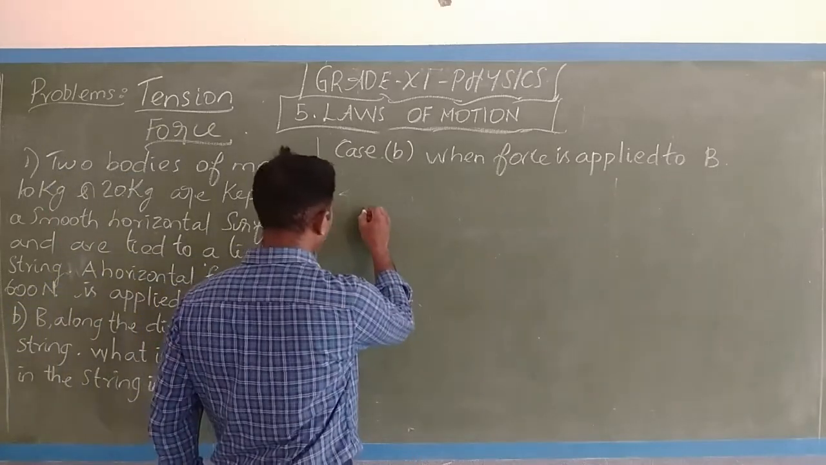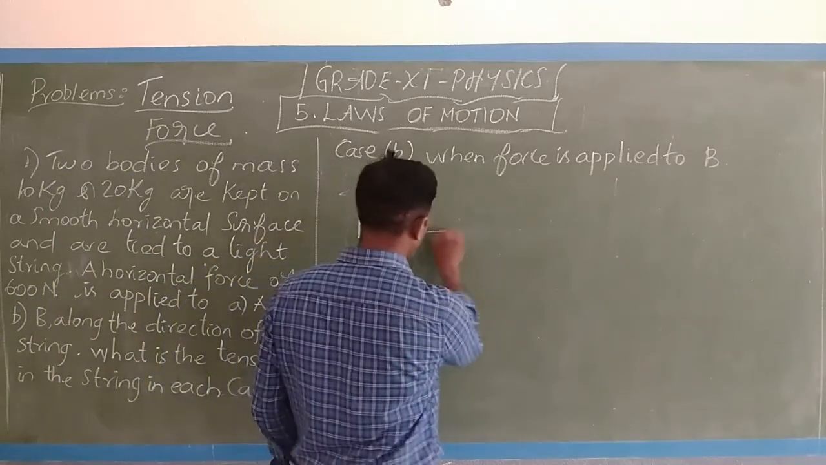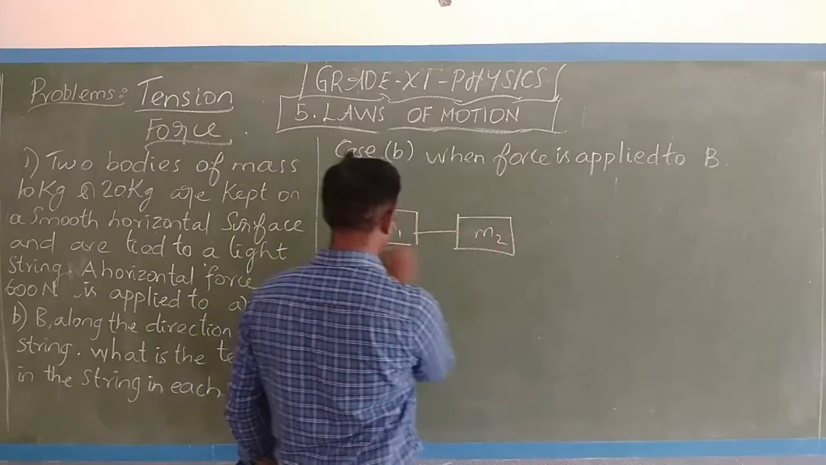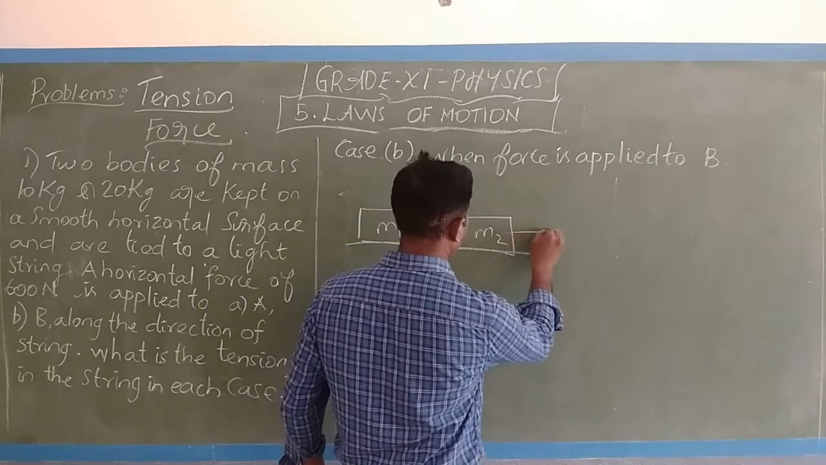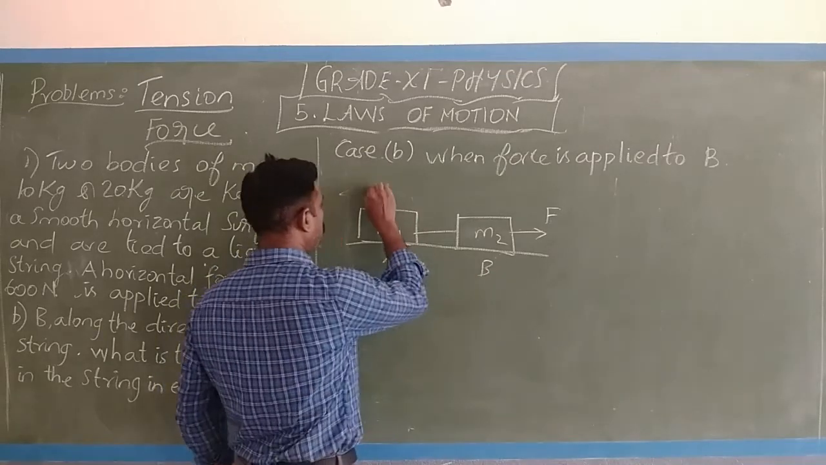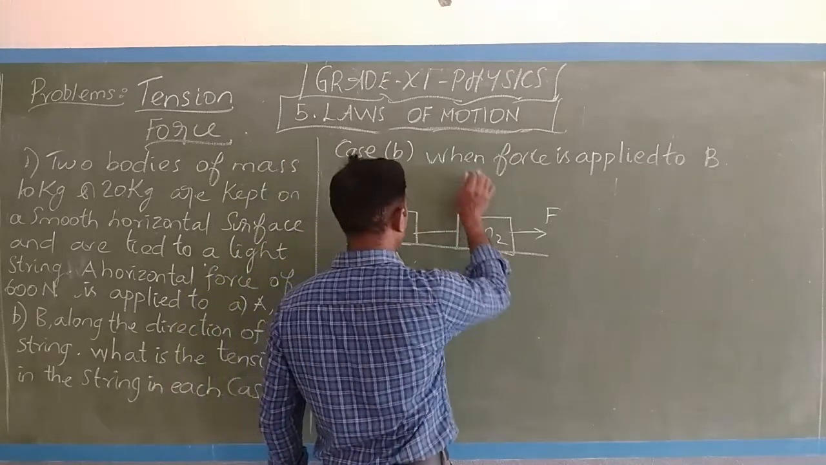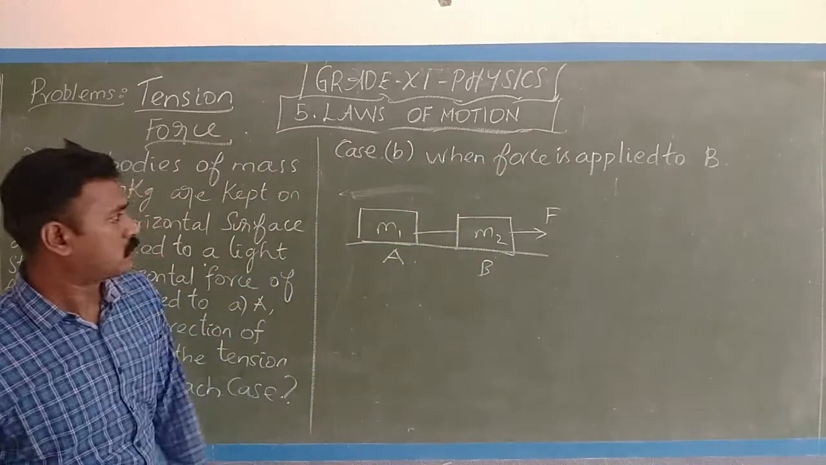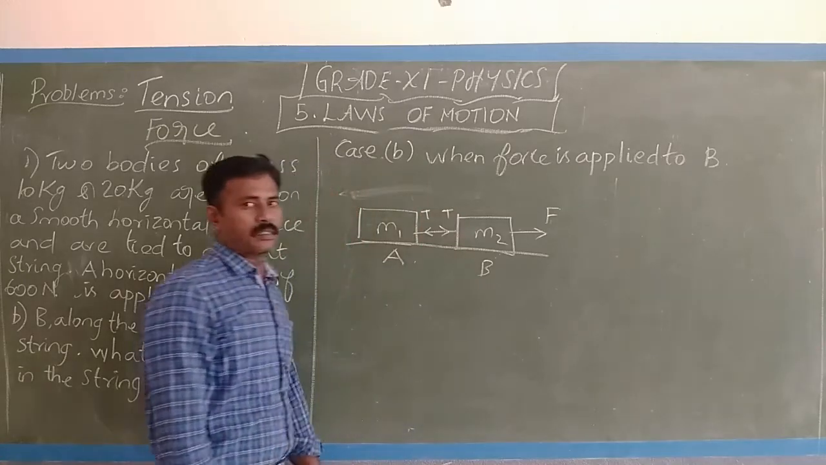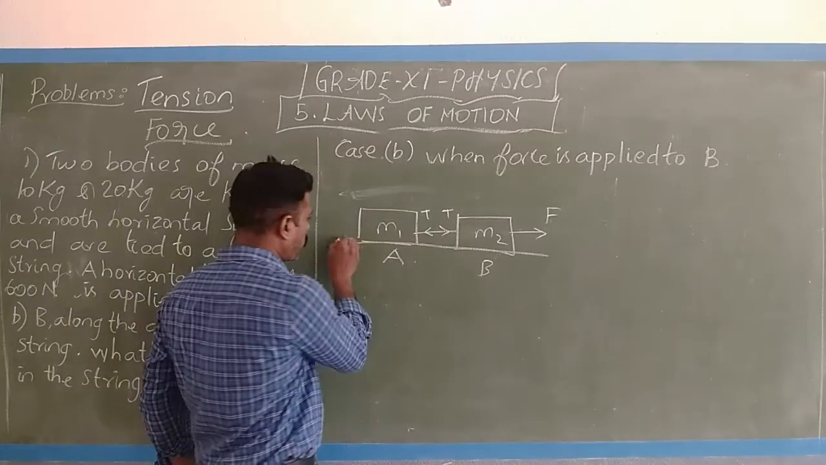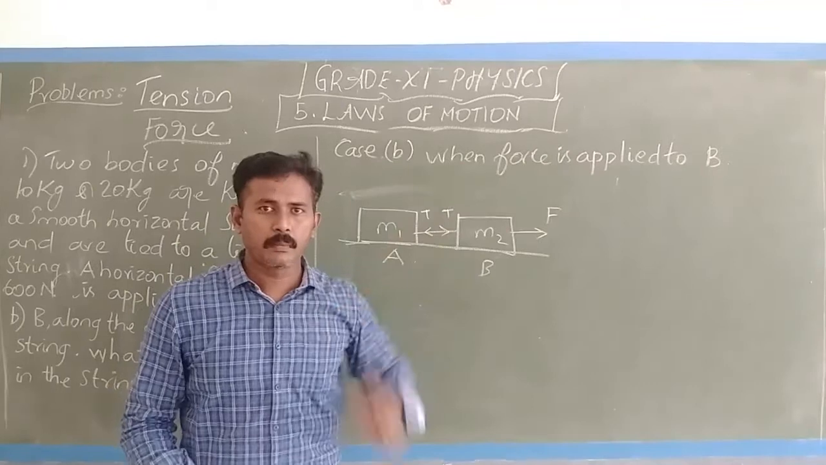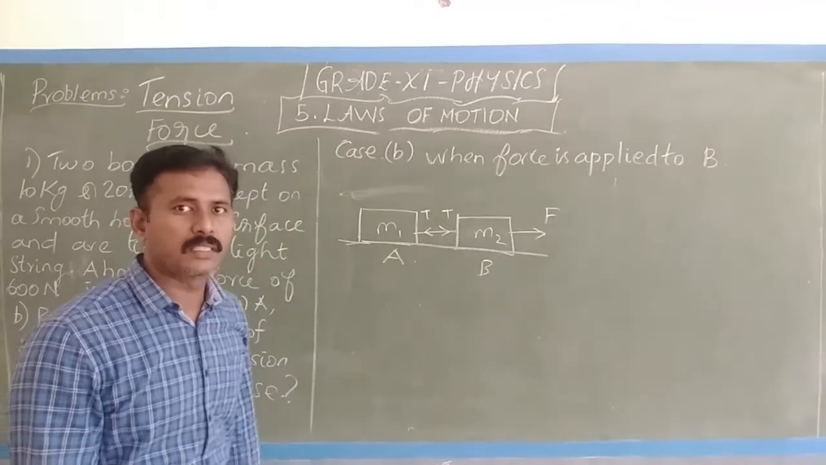So I will take the same diagram. M1, M2, horizontal. Here this is A, B. The tension will be available on both sides when the force is applied. Here, on this side, there is no force, because the force is applied onto the B side. The magnitude of force is 600 Newton.